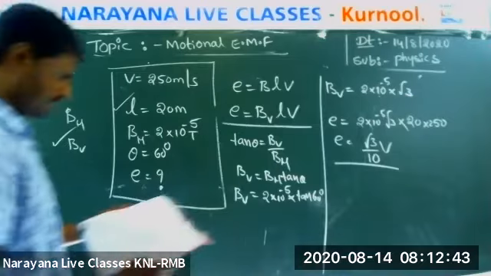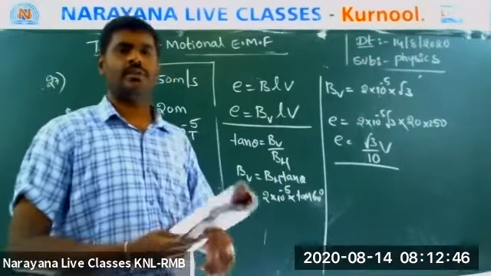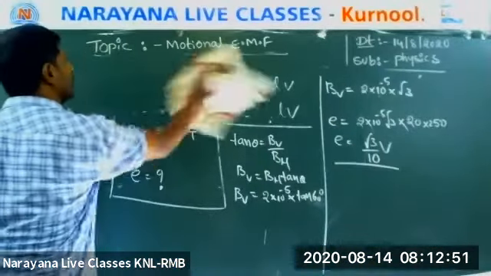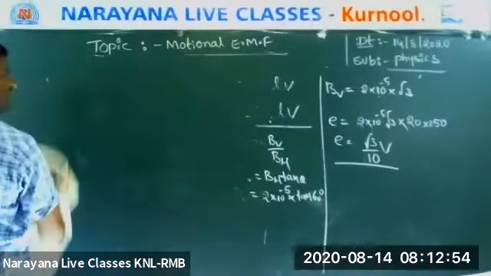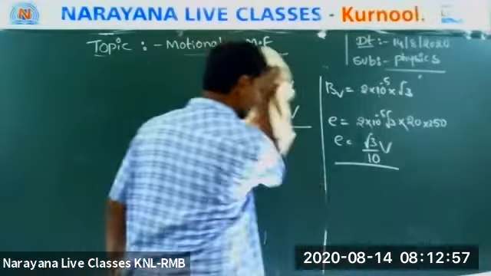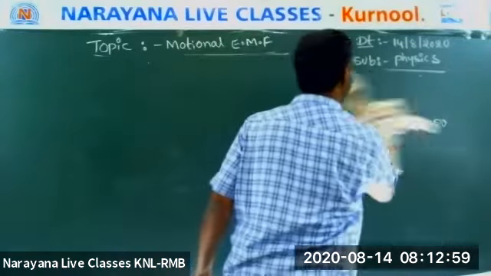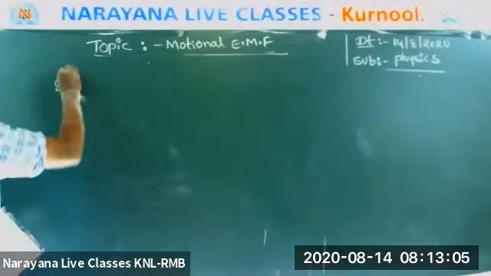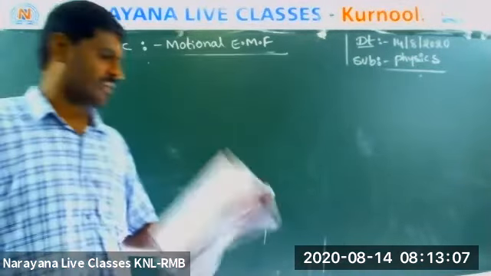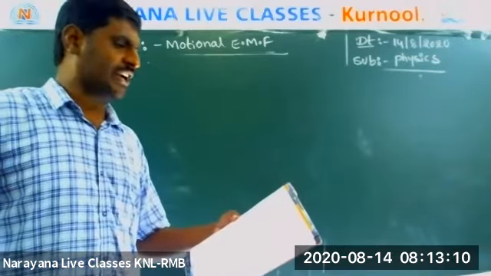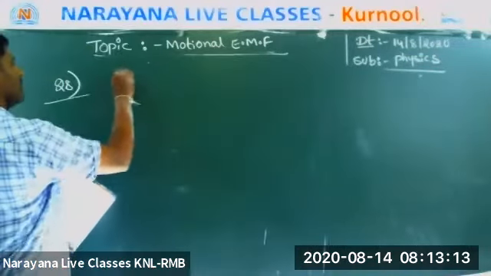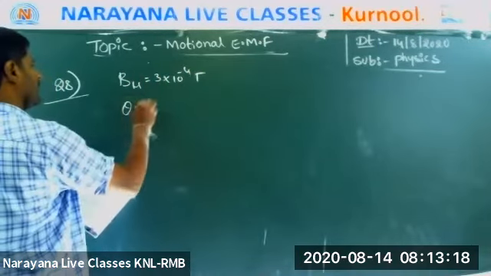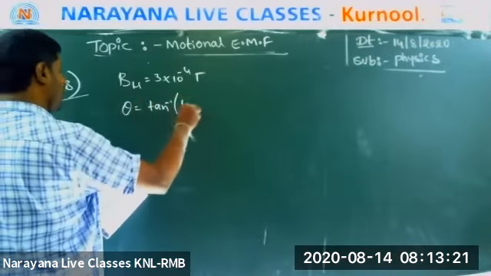Next question, 28. See question 28. The horizontal component of the magnetic field BH is equal to 3 into 10 to the power of minus 4 Tesla, and the dip is tan inverse 4 by 3.